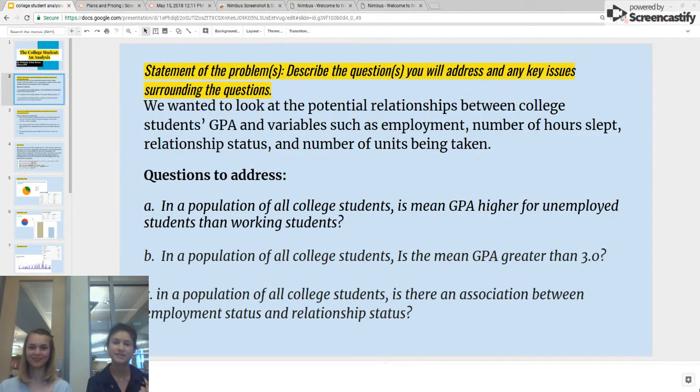So we wanted to look at the potential relationships between college students' GPA and variables such as employment, number of hours slept, relationship status, and number of units being taken. The three questions we decided to address were: in a population of all college students, is mean GPA higher for unemployed students than working students? Second, in a population of all college students, is the mean GPA greater than 3.0? And third, in a population of all college students, is there an association between employment status and relationship status?